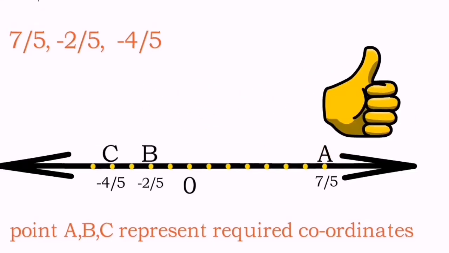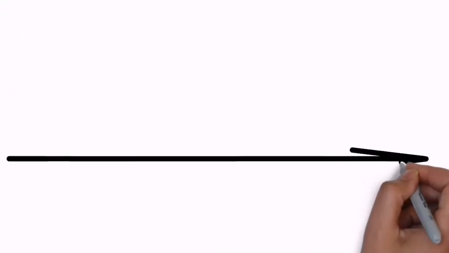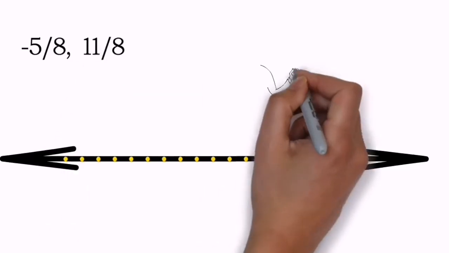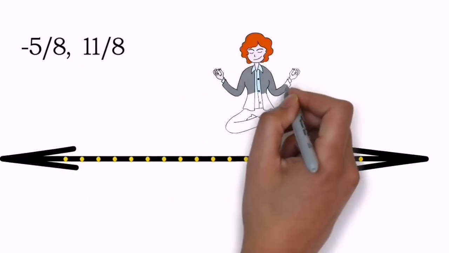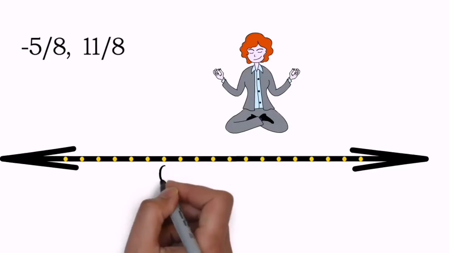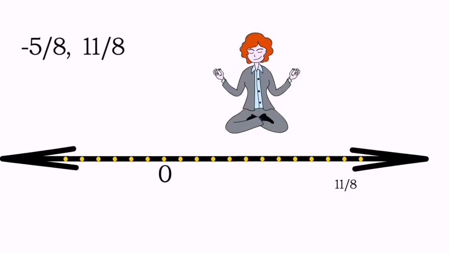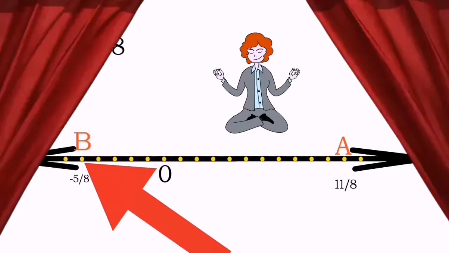We'll do one more sum, boys and girls, so that it will be very clear to you how to show rational numbers on the number line. So here is the number line for you, on which the points are taken with the same distance, and the question is minus 5 upon 8 and 11 upon 8. So think properly, check the denominator, see the distance. As the denominator is 8, we have to divide 1 unit into 8 parts, okay, and then keep on counting the points, and you will find that the second last point on the number line is nothing but 11 upon 8. And over here on the left side, minus 5 upon 8 also.